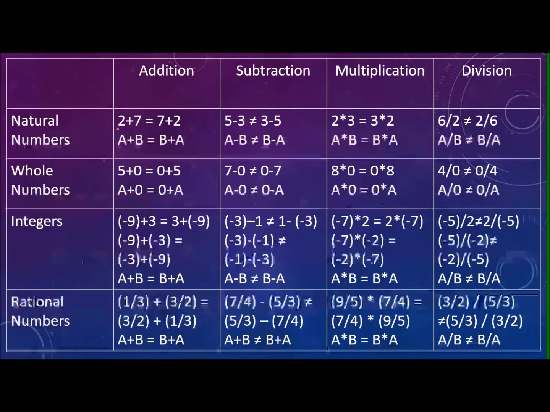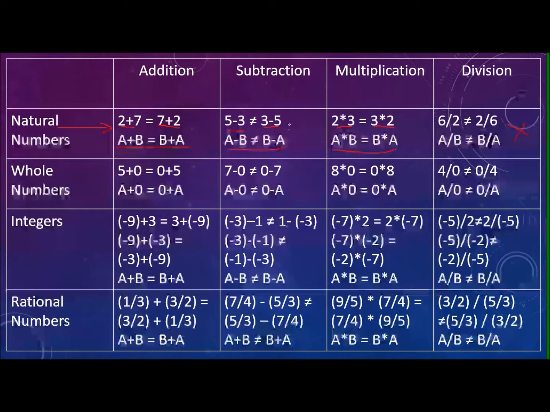So here is the table for natural numbers. If you perform addition on two numbers and change the position, you get the same answer. You can see that from here. Same thing here. If you perform subtraction, look, 5 minus 3 is equal to positive 2, while 3 minus 5 is negative 2. So this is not commutative. While 2 multiplied by 3 is equal to 6, and 3 multiplied by 2 is also equal to 6. So this is commutative. And 6 divided by 2 is equal to 3, while 2 divided by 6 is not equal to 3. So this is not commutative.